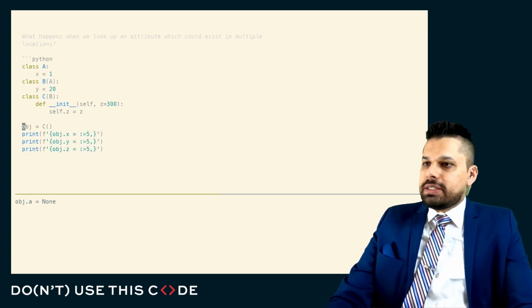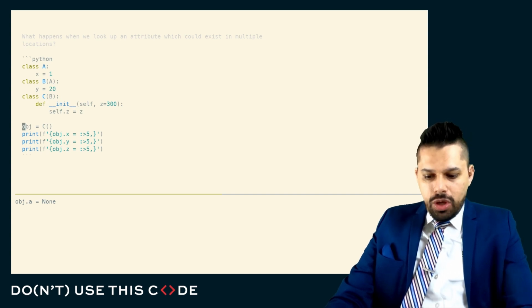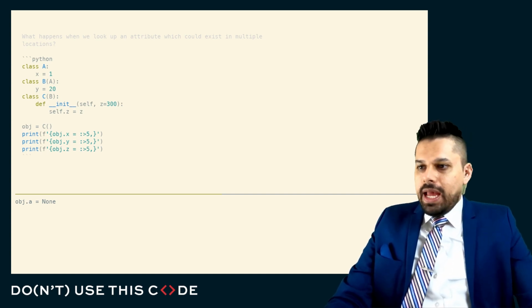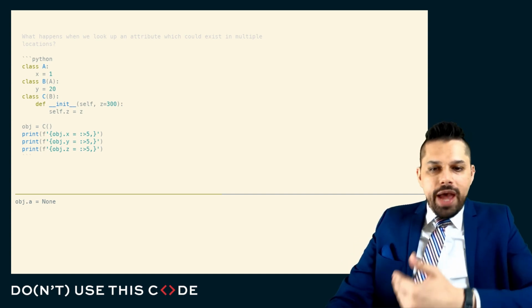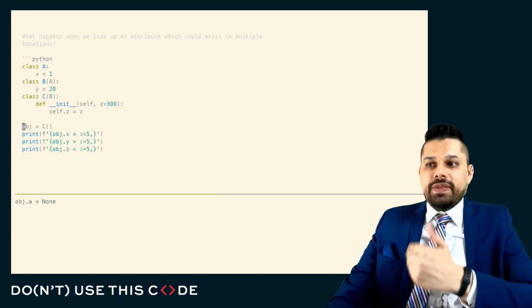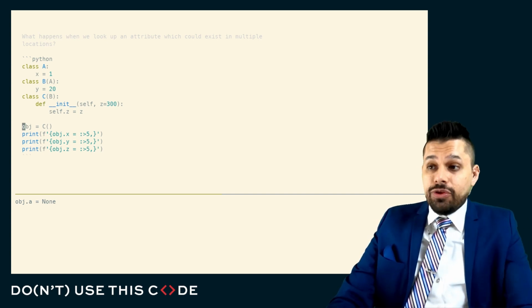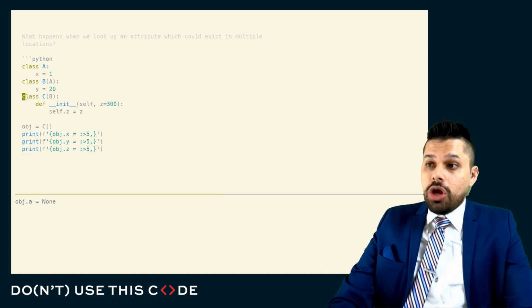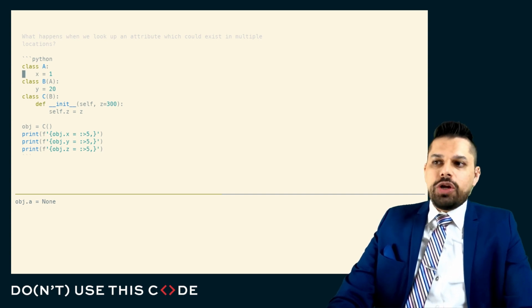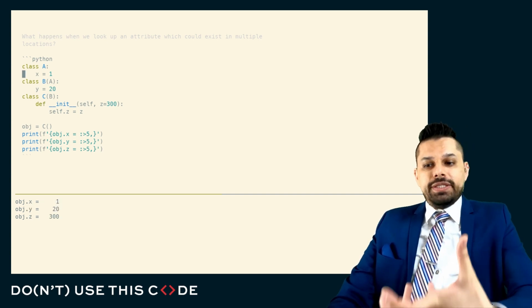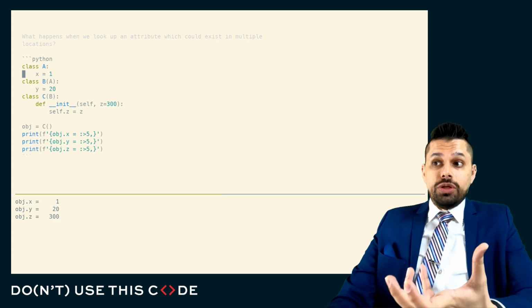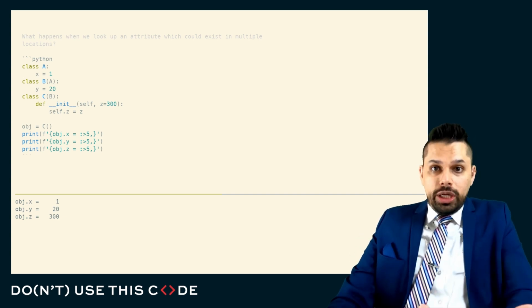Now, let's think a little bit about what happens when we invoke this protocol. When we have some object that is of some type where that type has an inheritance hierarchy, and we look up the .x, the .y, the .z of this object, and the x, the y, and the z can be found in different places, either as part of the instance state, or as part of a base class, or as part of another base class, there's some mechanism that's invoked by default that implements this lookup.